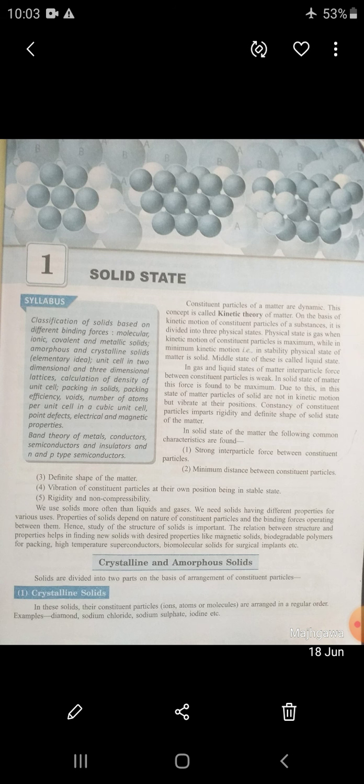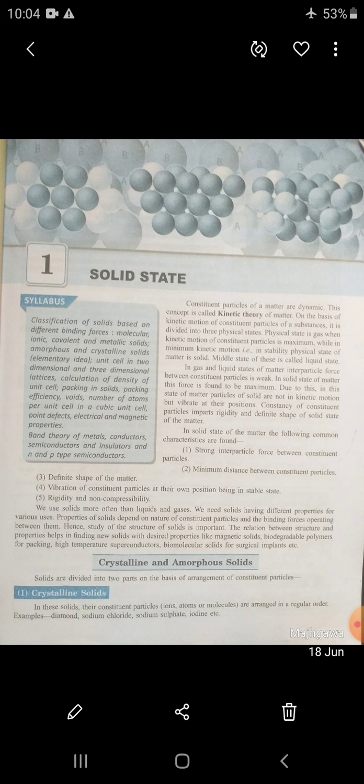So dear student, we have learned the characteristics and importance of solids. After that, we are going to study the types of solids. Solids are divided into two parts on the basis of arrangement of constituent particles. So, on the basis of arrangement of constituent particles, solids are differentiated into two parts.